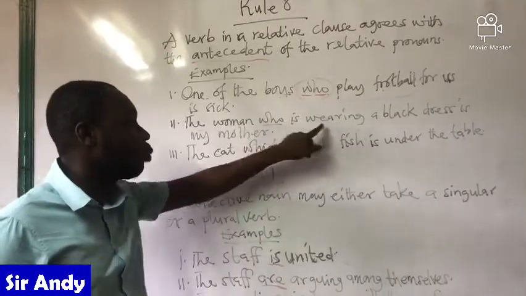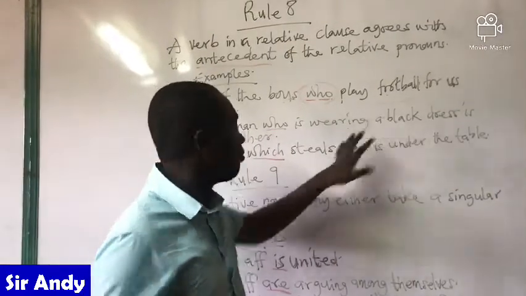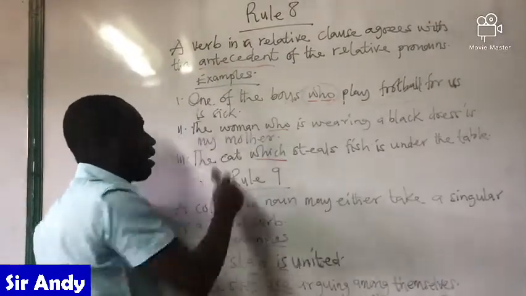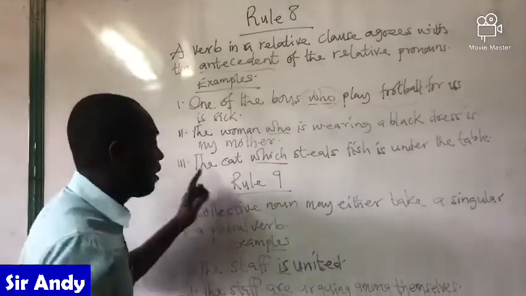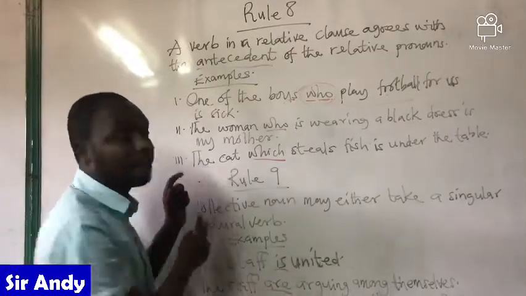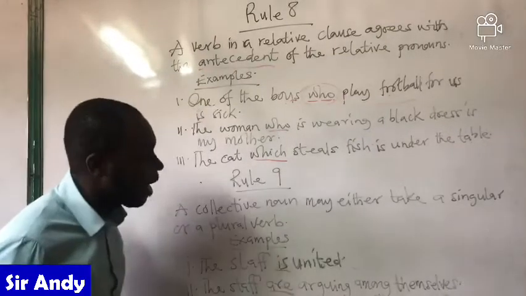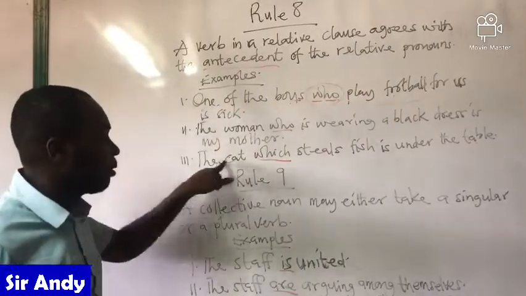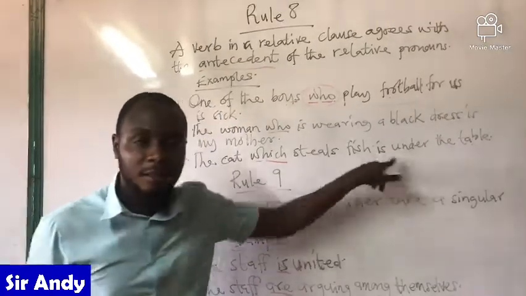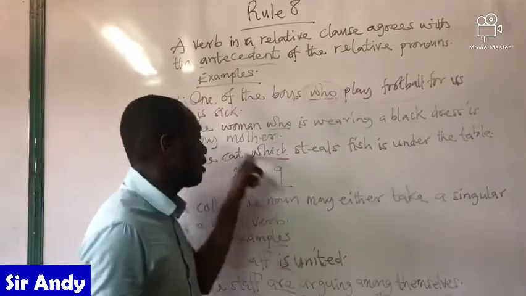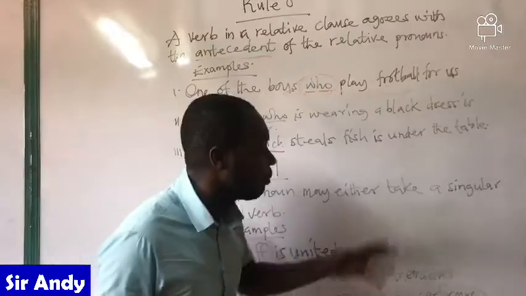So the who is wearing a black dress is considered as a relative clause. So this is in agreement with the woman. And this is the relative pronoun, and that is it. The cat which is standing in place of the cat, right? The cat which steals fish is under the table. The cat which is standing in place of the cat steals fish, right? Which steals fish, which is standing in place, steals fish is under the table, right?